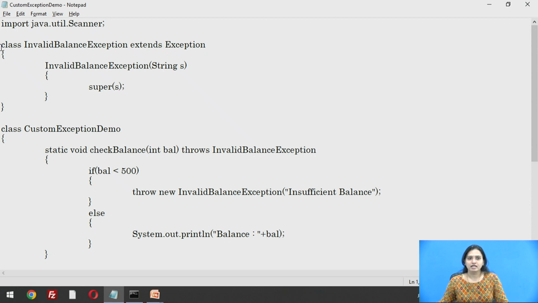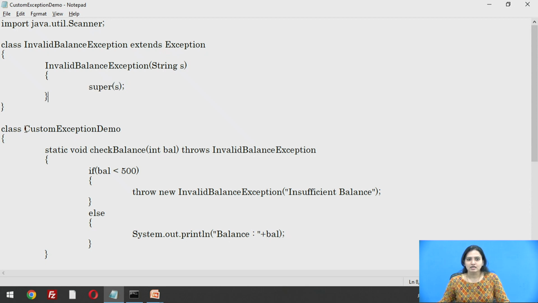We are writing class InvalidBalanceException, which is extending the Exception class. Inside this class we have a constructor which takes the error message in the argument s. This error message is passed to the constructor of the base class using the super keyword.